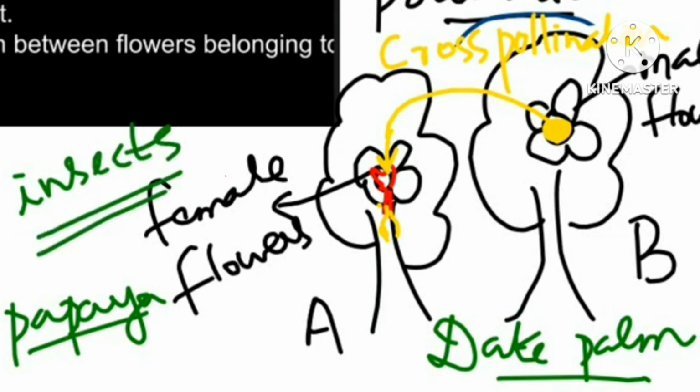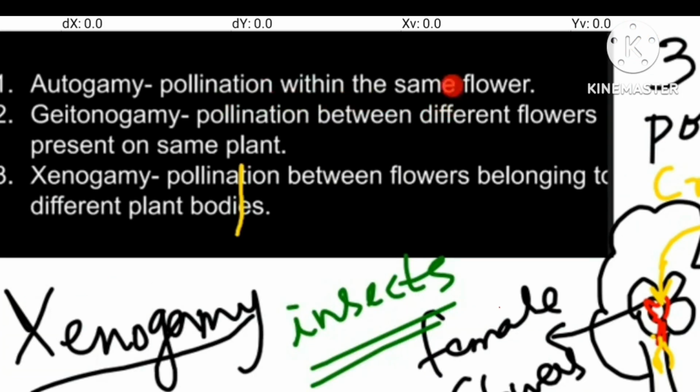Insects help because distance will be there between the two plant bodies. So insects should help them to transfer the pollen grains. Whereas in case of autogamy, both the pistil as well as the stamen are present in the same flower, so it's not very necessary that there should be a pollinating agent. In geitonogamy, yes, insects will be required because the flowers are at a distance from each other, even though they are present on the same plant.